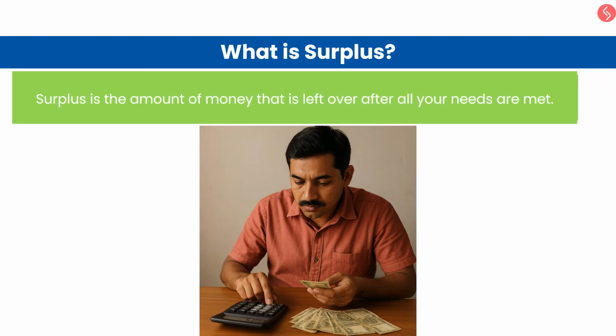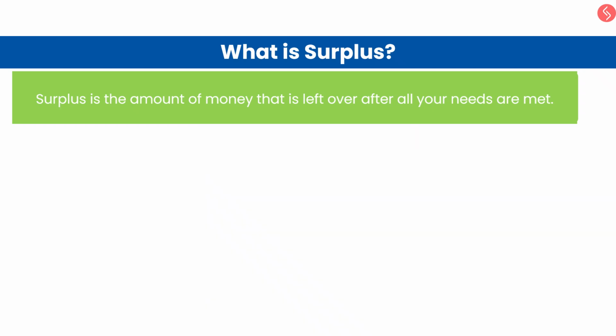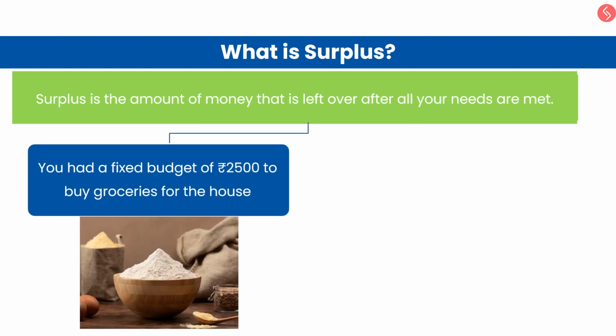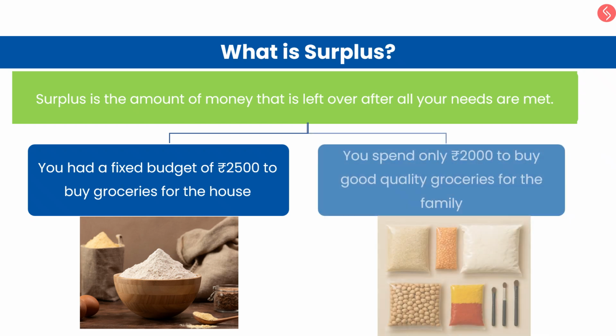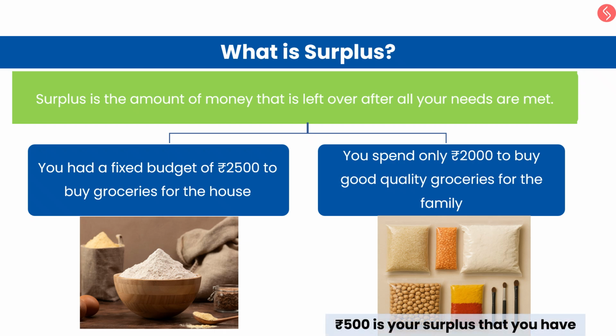What is surplus? Surplus is the amount of money that is left after all your needs are met. For example, you had a fixed budget of 2,500 rupees to buy groceries for the house. You spend only 2,000 rupees to buy good quality groceries for the family. So, here 500 rupees is your surplus.